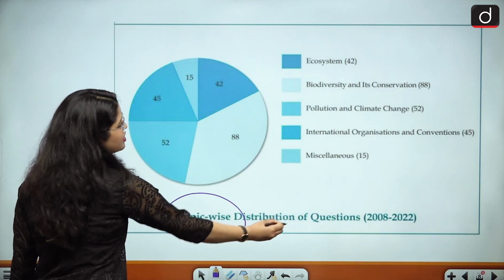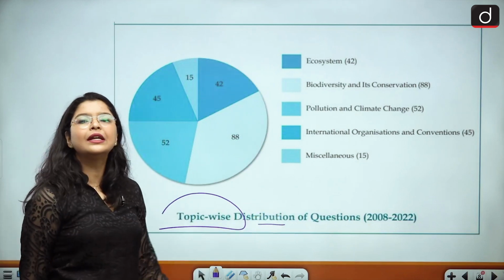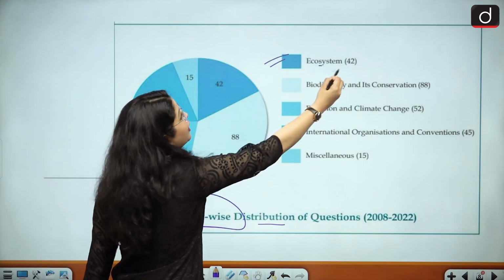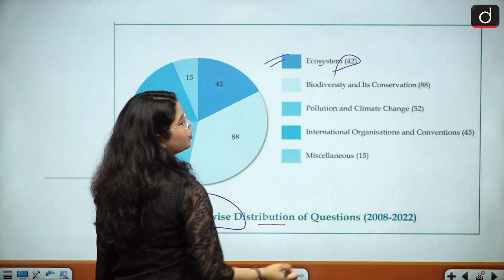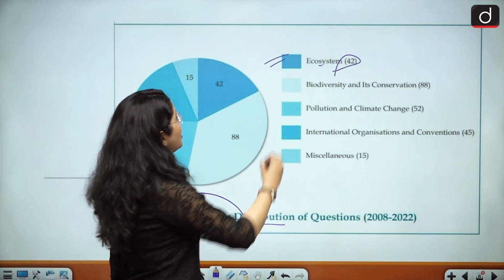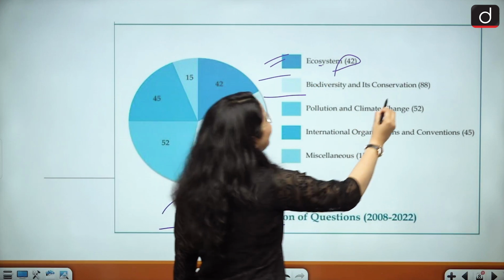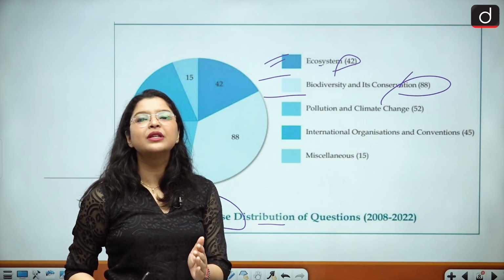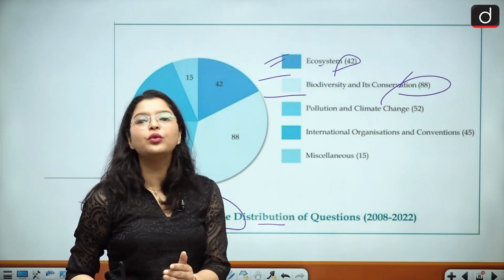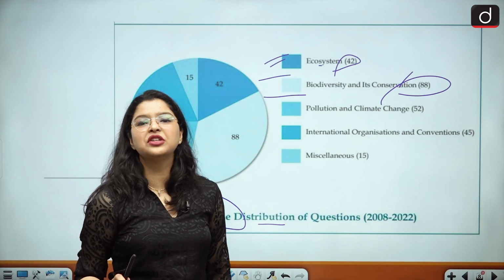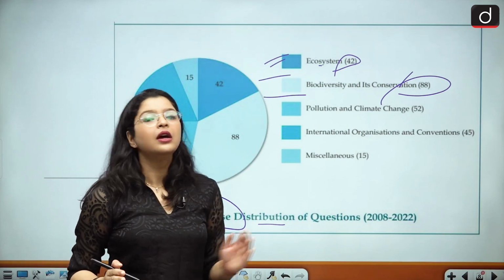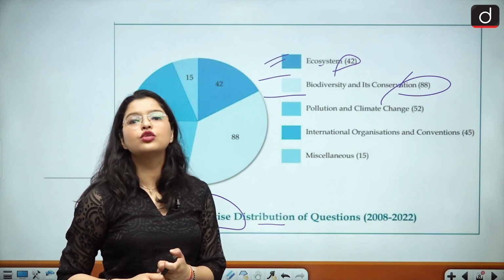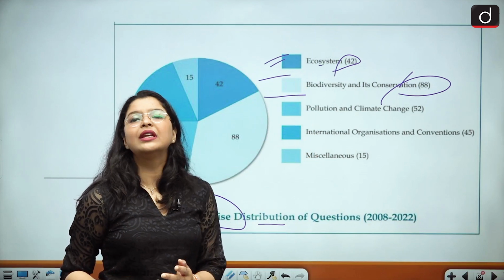this is the topic-wise distribution of questions from the year 2008 till the year 2022. As you can see, ecosystem, 42 questions have been asked from 2008 till 2022. Biodiversity and its conservation, 88 questions. And that is why I am saying that these topics are very, very important for you, and they are almost unescapable in nature. So whenever you sit to revise, do pay heed to these topics, because they will increase your score and help you in very smart revision.